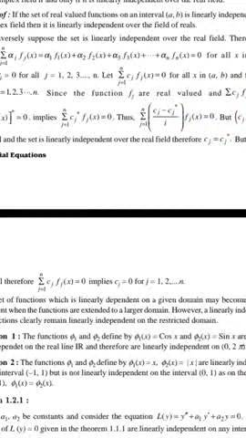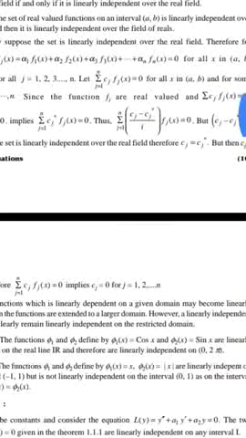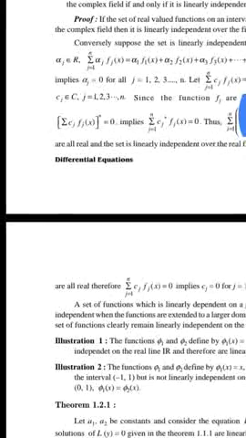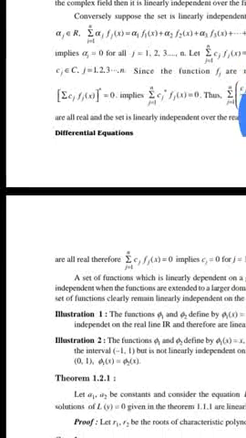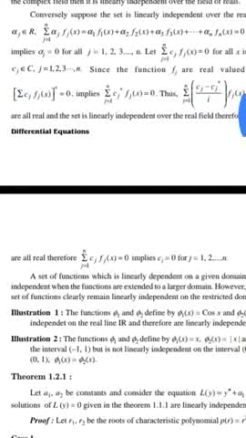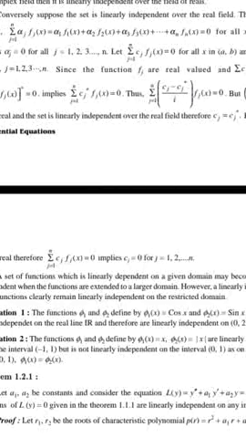Thus, (Cj minus Cj star) divided by i times fj(x) sums to 0, but (Cj minus Cj star) divided by i are all real, and the set is linearly independent over the real field.